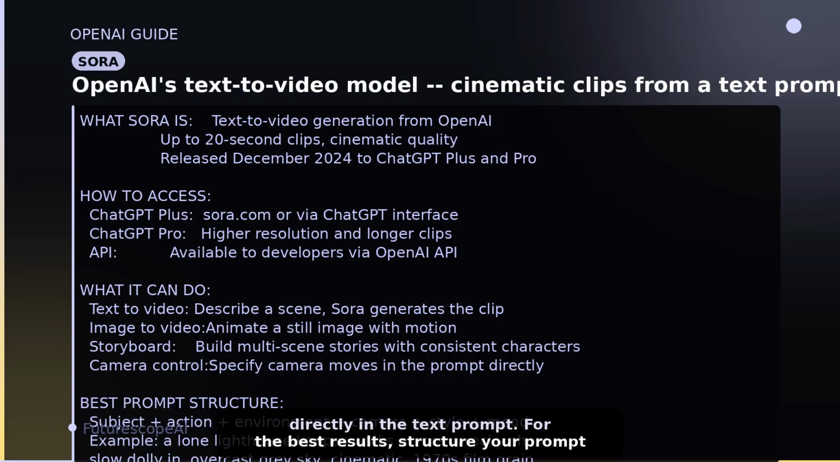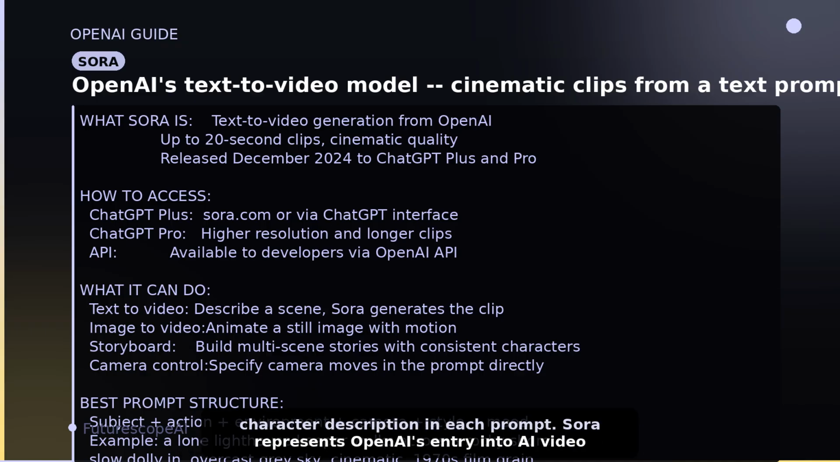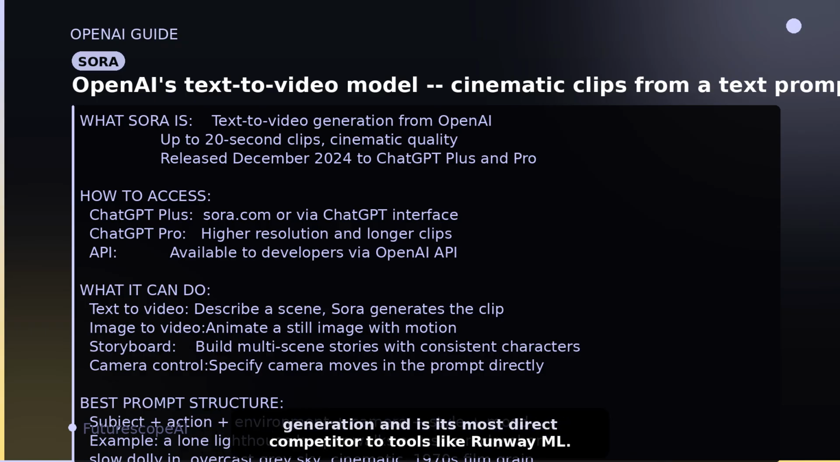For the best results, structure your prompt with 6 elements: subject, action, environment, camera move, visual style, and mood or atmosphere. For consistent characters across multiple clips, use the exact same character description in each prompt. Sora represents OpenAI's entry into AI video generation and is its most direct competitor to tools like Runway ML.